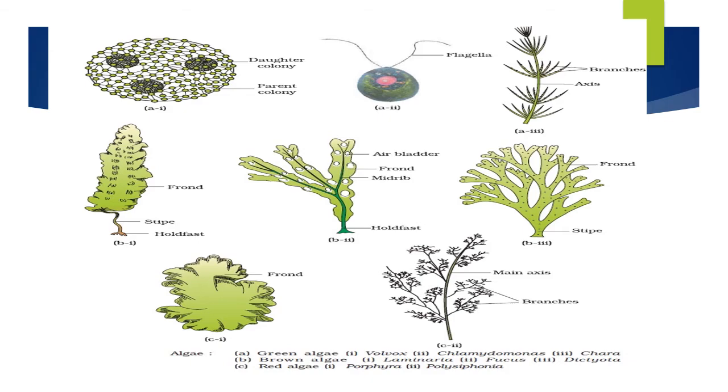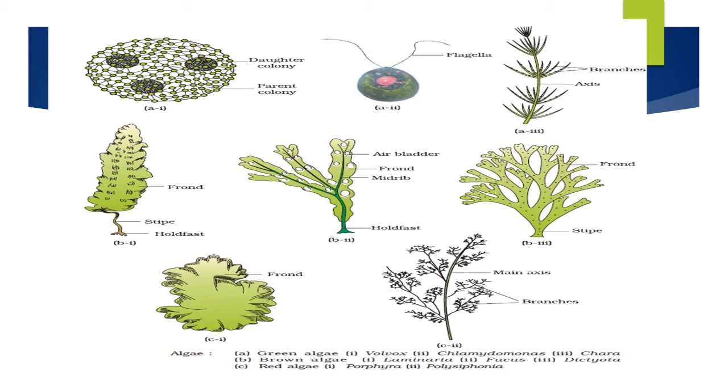You can see the diagrams. This is from your NCERT textbook, so you can expect any one diagram. The first one is Volvox, that is colonial algae. You can see the colonies of Volvox there. The next one, A2, is Chlamydomonas. You can see the flagella there. And Chara is the third one, A3.